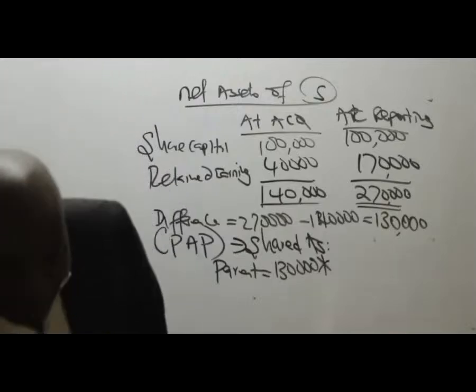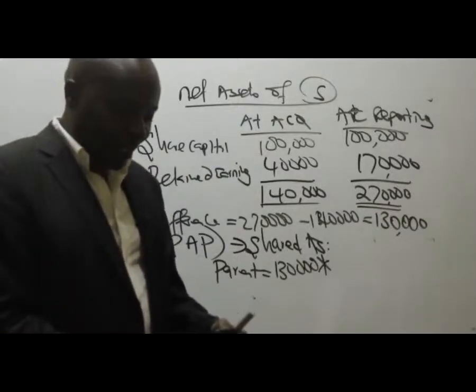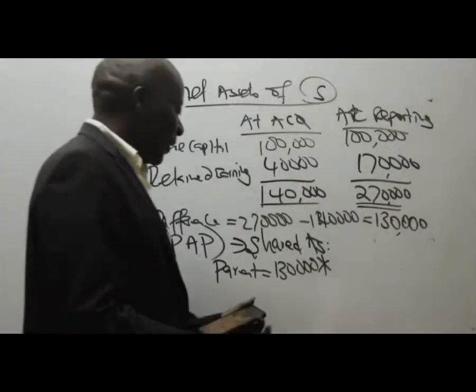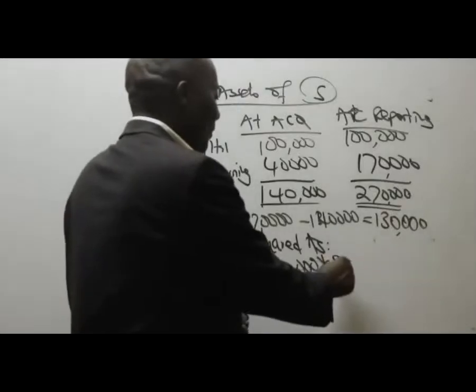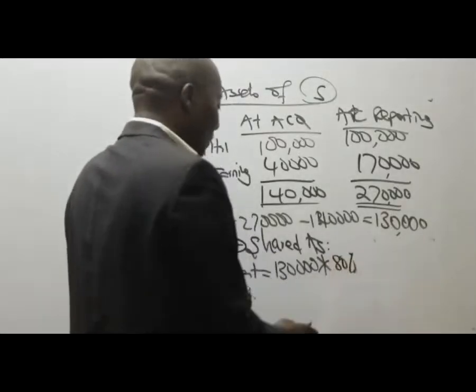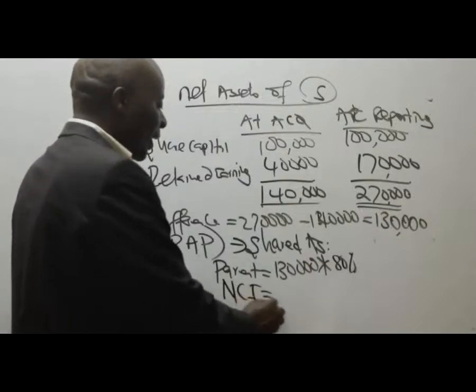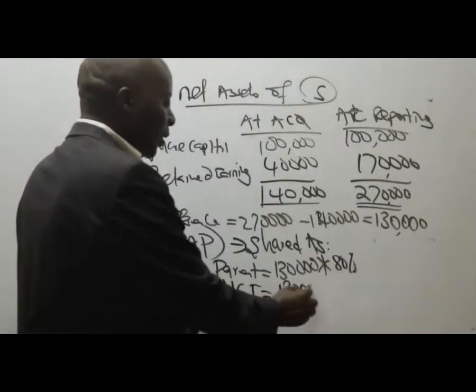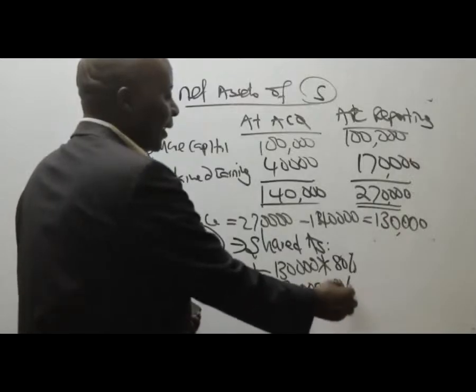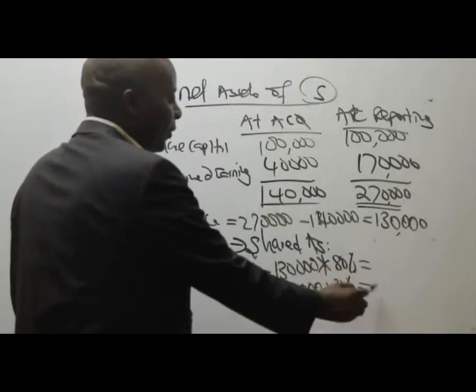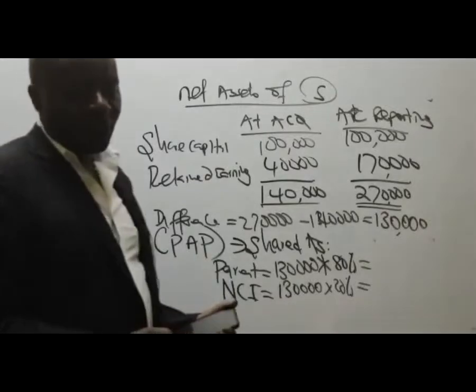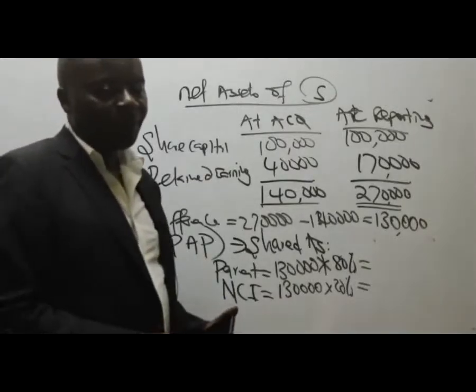Times 80%. Thank you very much. And then the other gets what percentage? NCI will be 130,000 times 20%. Please give me these figures.